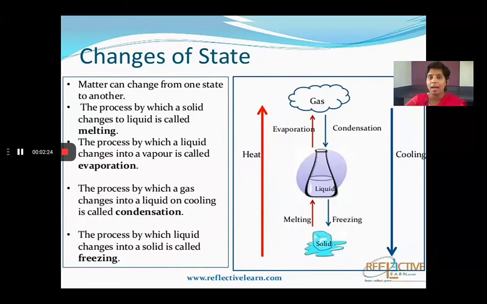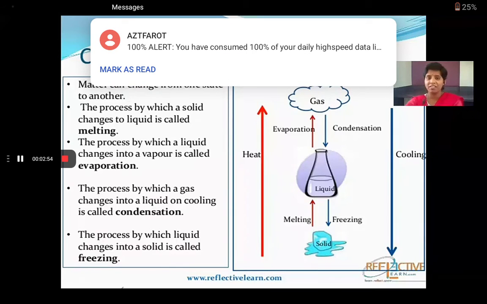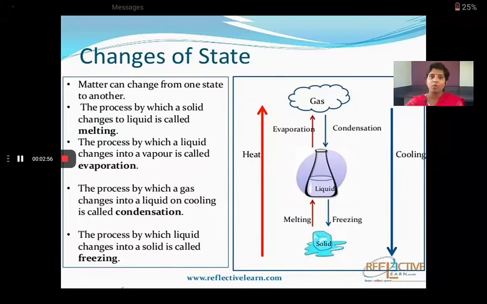Now we have seen the examples of solid changing to liquid and liquid changing to gas. In all these processes, we are heating the thing. We are heating the solid to melt it into liquid form, and when you heat the liquid again, it evaporates and changes to gaseous form. So we are heating the states of matter to change them into different states of matter. In the same way, now, the reverse of heating means to cool down. So you can change the states of matter by cooling.